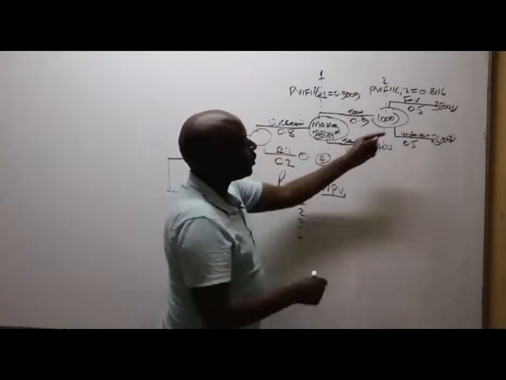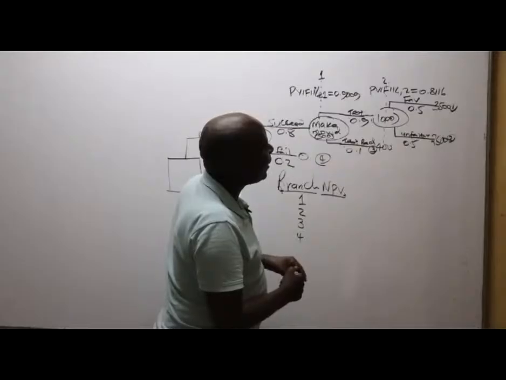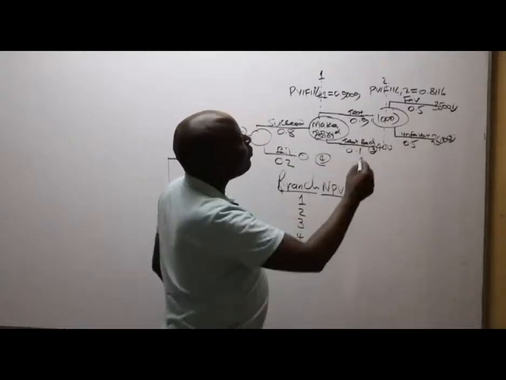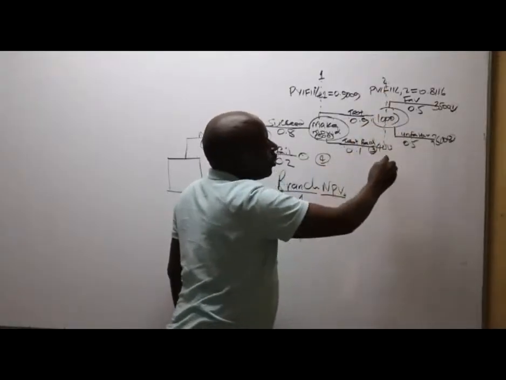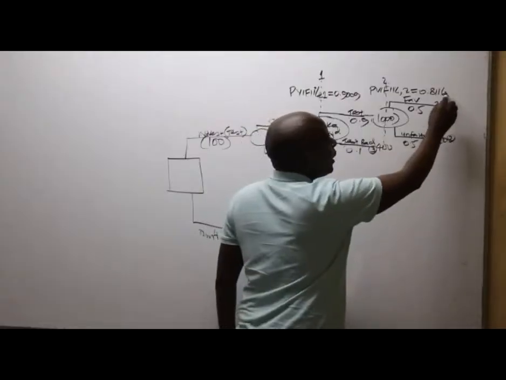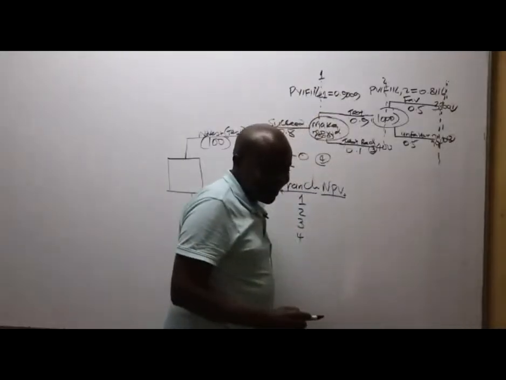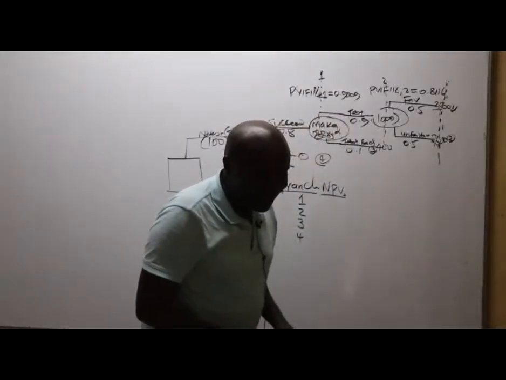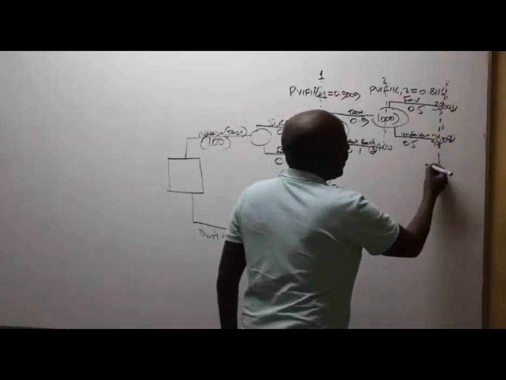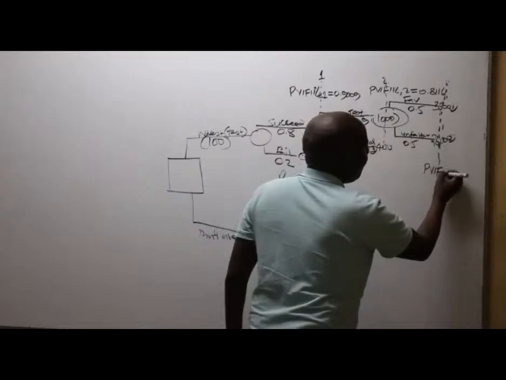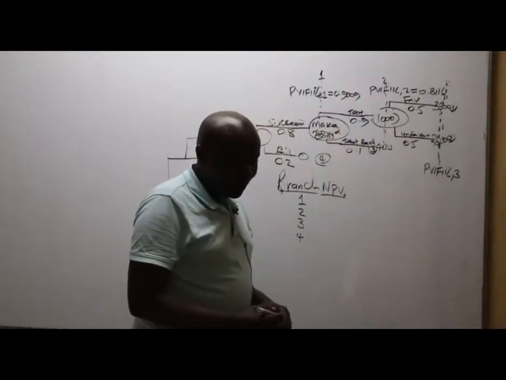You can either decide to start from either end, it doesn't matter. So this is the figure that I'm picking here. Remember, ladies and gentlemen, we have got one more here. I was almost forgetting. These final figures here are coming to us in which year? In year 3. I was almost forgetting that this is coming to us in year 3. So it's supposed to be PV 11% year 3.